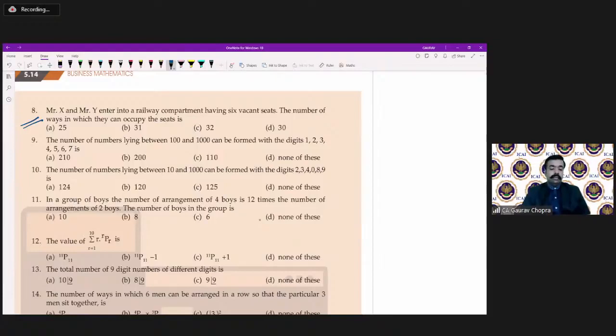Mr. X and Mr. Y entered a railway compartment having 6 vacant seats. The number of ways in which they can occupy the seats? There are 6 seats and 2 persons available. So these 2 persons can arrange themselves on 6 seats in 6P2 ways. That is 6 multiplied by 5, 30 ways. So there are 30 ways in which Mr. X and Mr. Y can get seated.